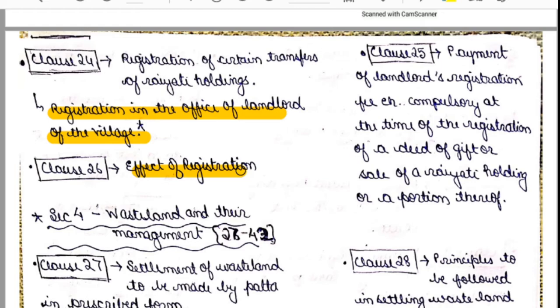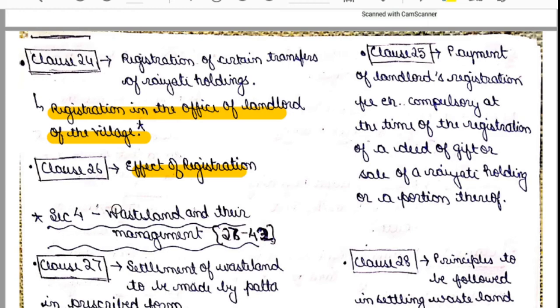Okay, so this was all about section 3. It mentions the Rayyats and different provisions related to Rayyats, their transfer of the land, their registration of the land, and other provisions. So go through that and you will be able to remember it very easily.